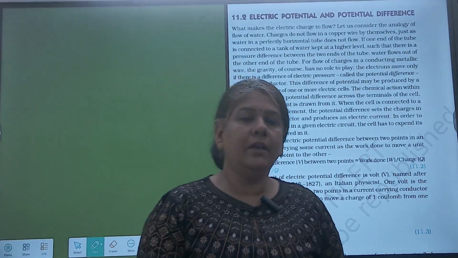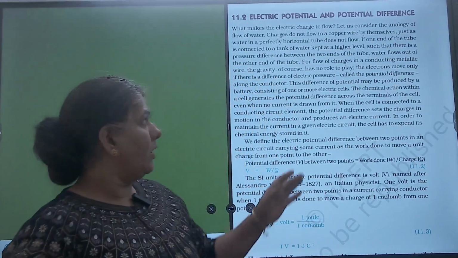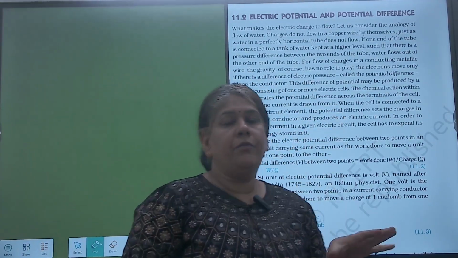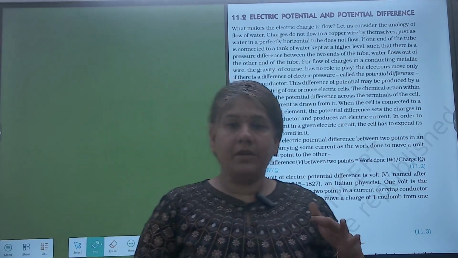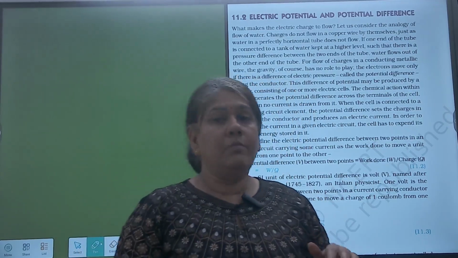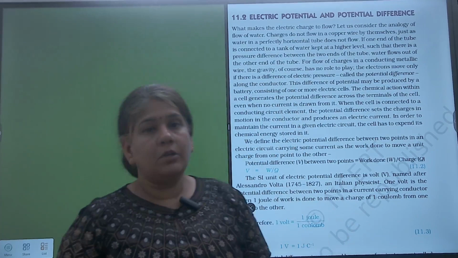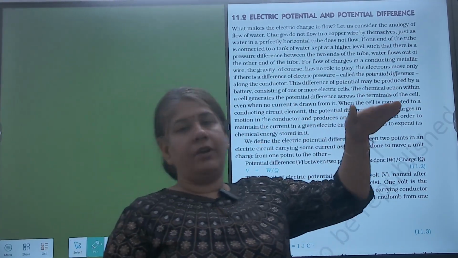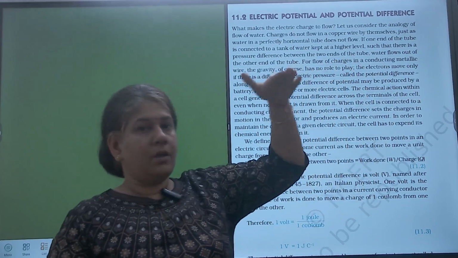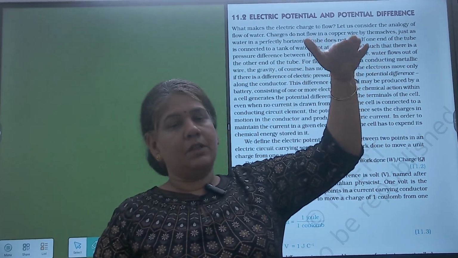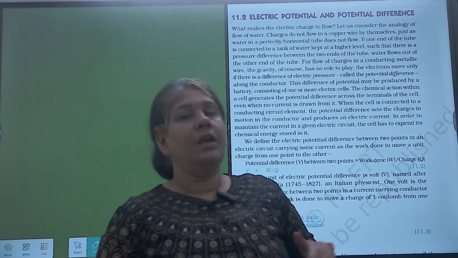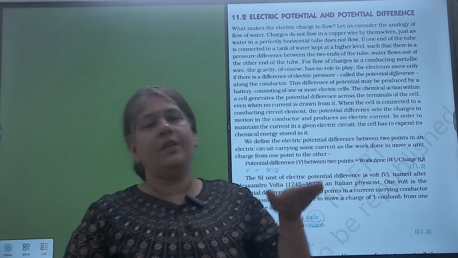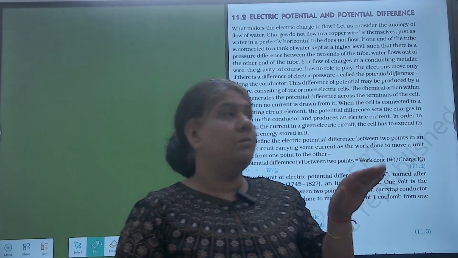See, to understand this concept, we'll use the analogy that air flows because of a difference in pressure. Similarly, water flows because of a difference in height. That is, water will flow from the higher side towards the lower side. That is, there will be a difference in gravitational potential energy.